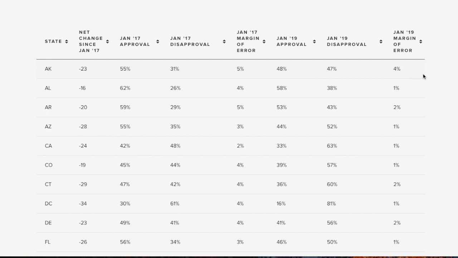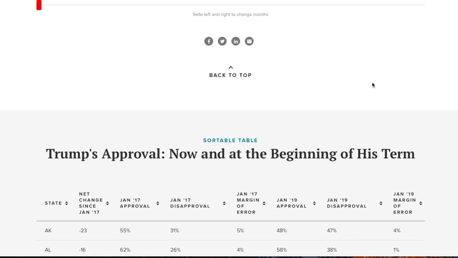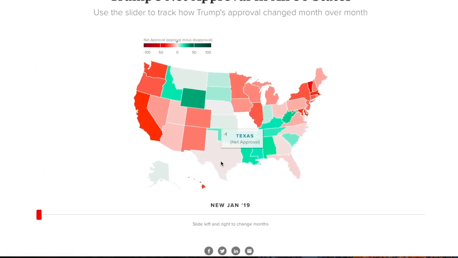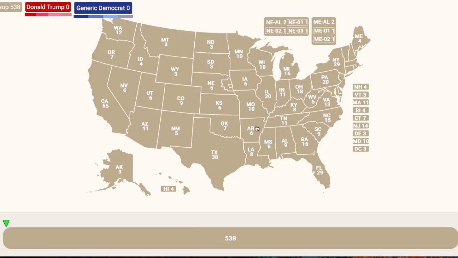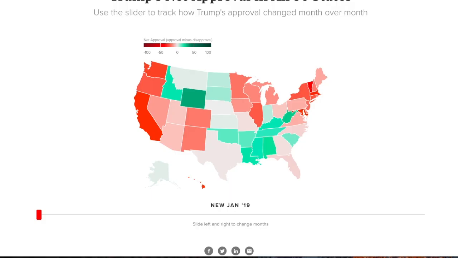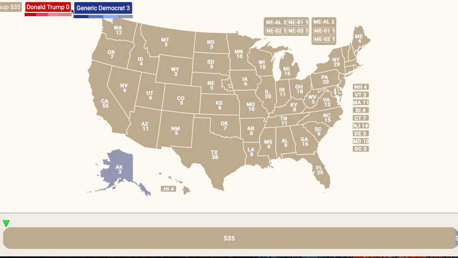It actually might. Yeah, so we're actually just going to use this because I think that would just be easier. So Alaska is currently -1 for the president, so this would move into the tilt Democratic column. Again, this is not a prediction. Oh no, it is a net 1 approval rating for the president, so it would actually move into the president's